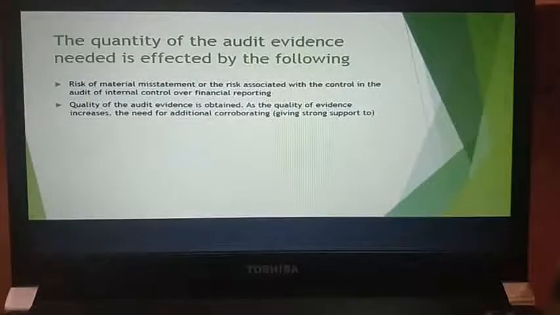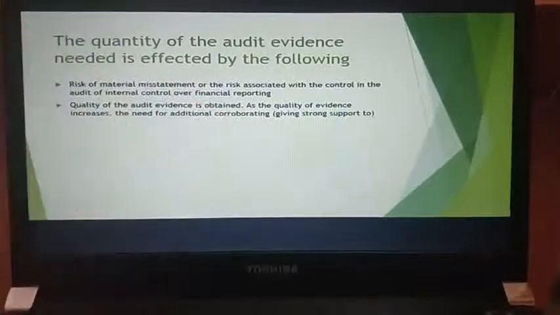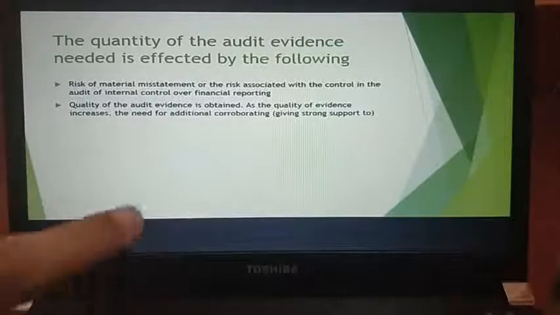Here it is the quantity. The quantity of audit evidence needed is affected by the following things. That is risk of material misstatement. Now, this audit evidence can be affected by the following things: risk of material misstatement, risk associated with the control and audit of internal control over financial reporting.